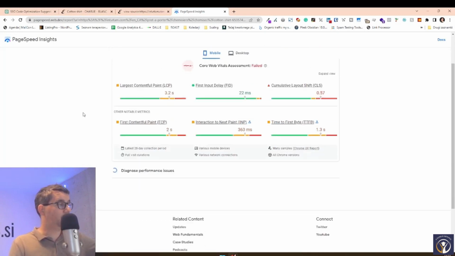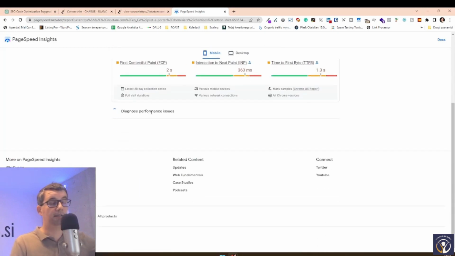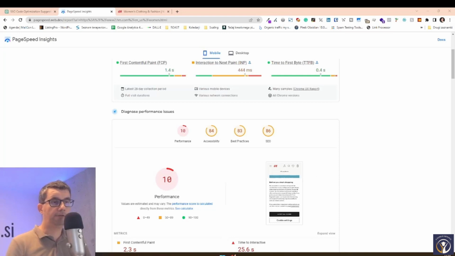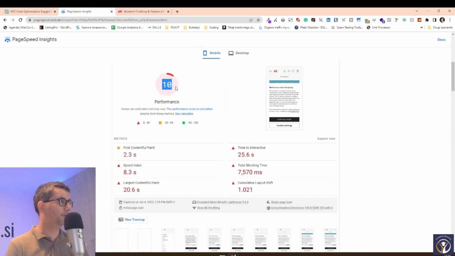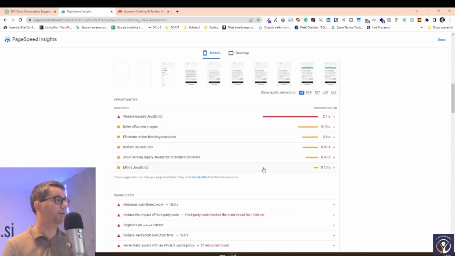The problem with these results is that it gives us a big list of results. It tells us for some of them what they are and how we can change them, but it's really hard to understand for non-technical people which of these should really be changed and what exactly do they mean. This is how we get results from PageSpeed Insights, right? It tells us how good we are on a scale from 1 to 10. It tells us how much time a user would need to load our page. And then it gives us opportunities, right?